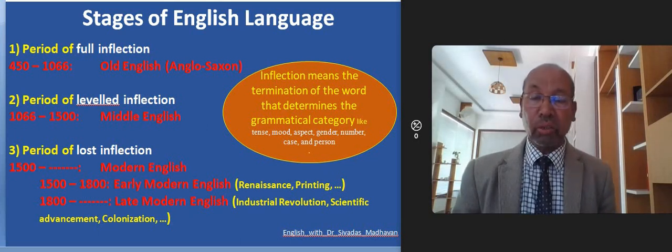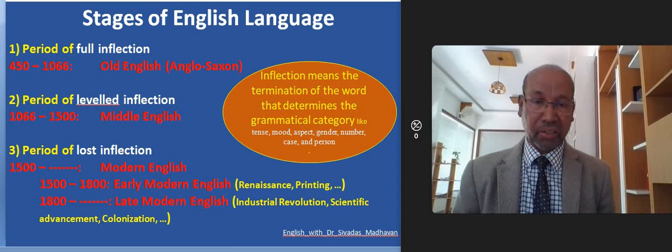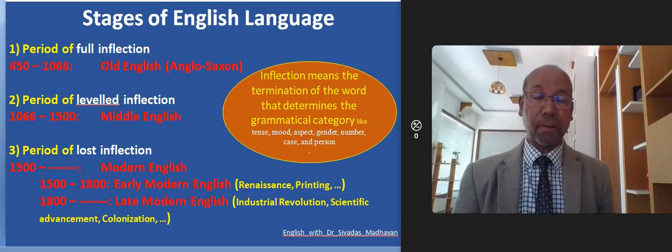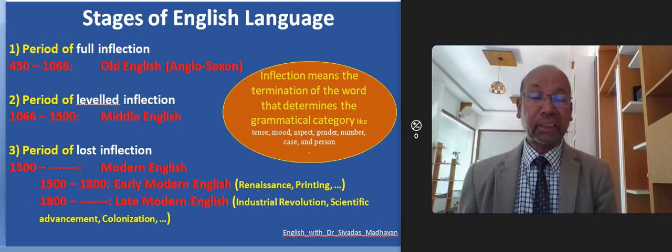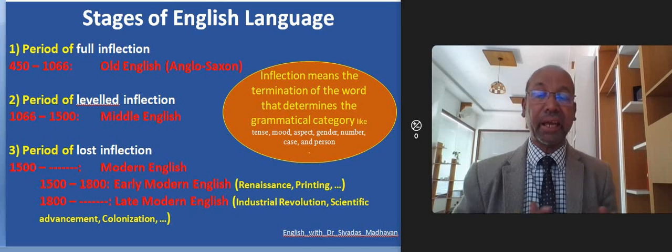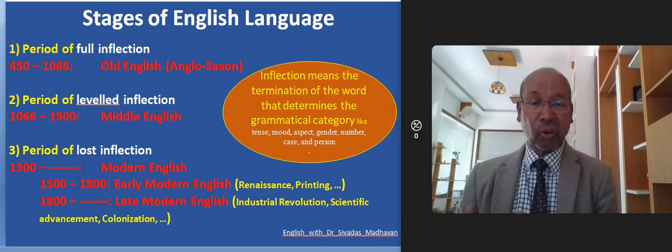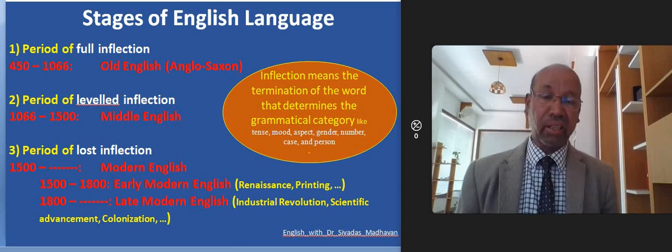I'm going to talk about the 3 stages of English language. That is, the way the English was during these 3 periods. That is, Old English, Middle English, and Modern English. Old English is known as Anglo-Saxon.